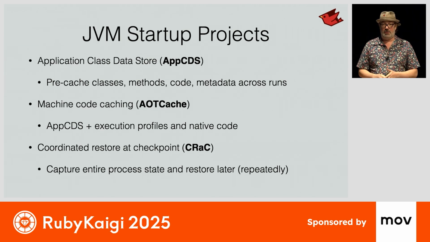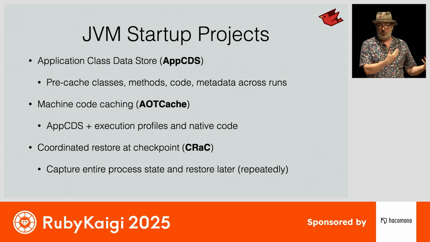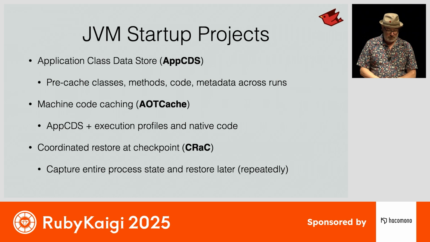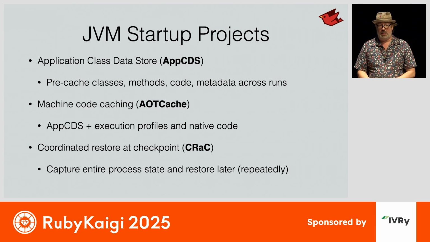Coming in the future and available as a preview in Java 24 is machine code caching. And that's a project called Project Leyden, and they have an AOT cache feature. So as Maxime mentioned in her talk, ideally when we generate optimized native code, we won't have to do that over and over again if we restart. That's exactly what this is going to do for the JVM. We will be able to run some example code, save off the optimized native code that's generated from all of your Ruby, and then hopefully jump right back in to a fast executing runtime. There's also a more unusual approach to this, coordinated restore at checkpoint, or Project CRaC.